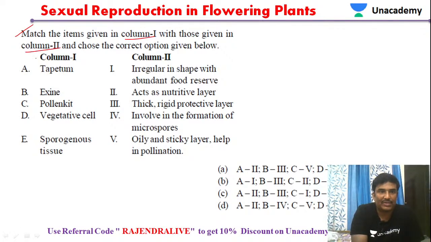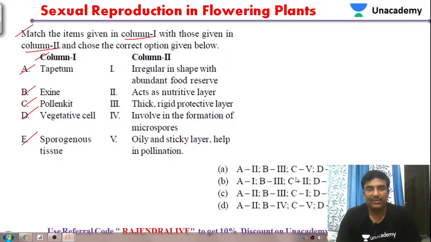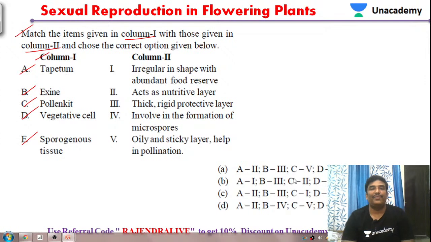So column 1. We have A tapetum, B exine, C pollen kit, D vegetative cell and E sporogenous tissue. Now let's see which option belongs to which one. So tapetum. Just now we were discussing the tapetum.